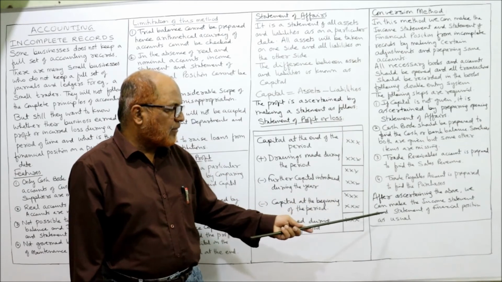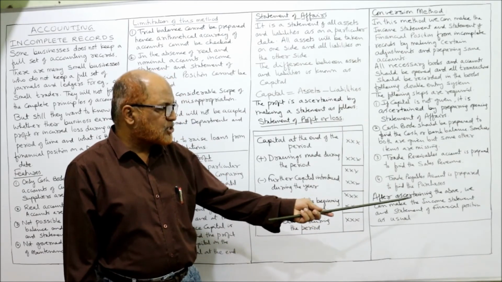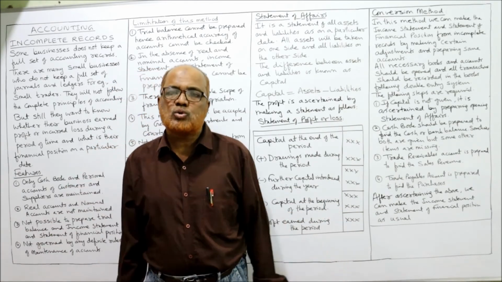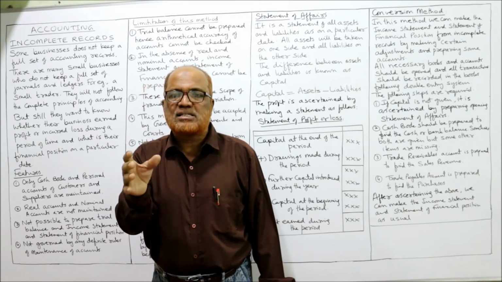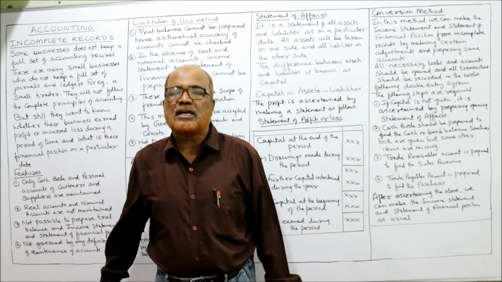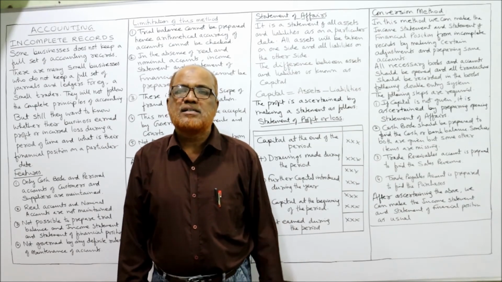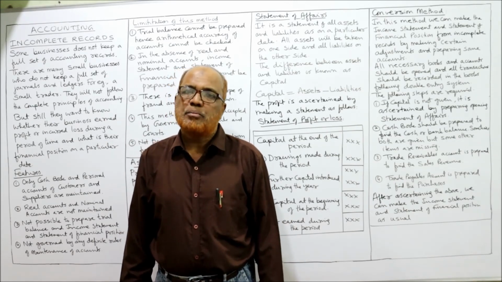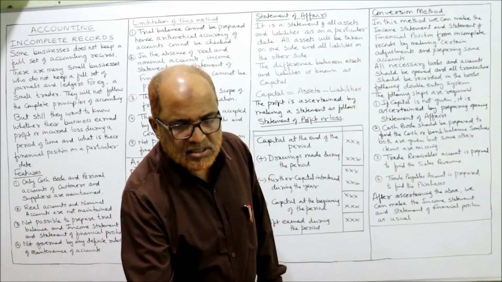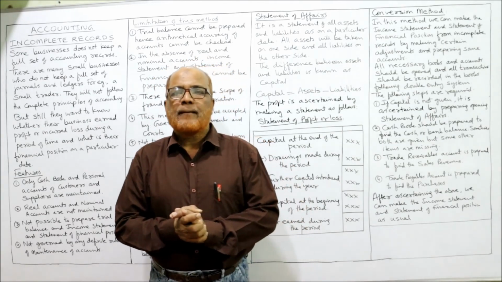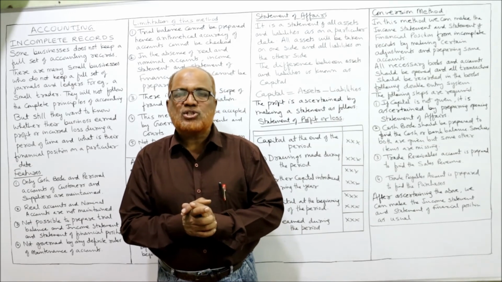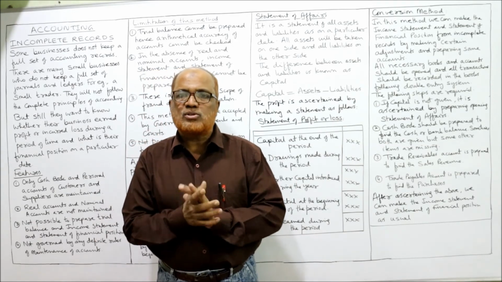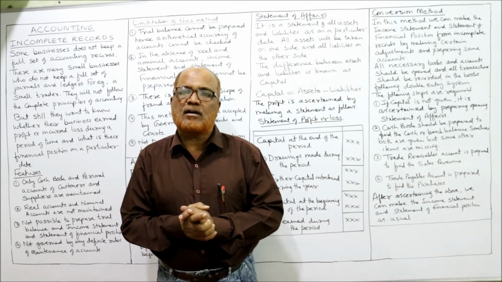After ascertaining the above, we can make the income statement and statement of financial position as usual. So after making so many accounts and adjustments, we can make the income statement and statement of financial position. That's all. So this much is there in theory regarding incomplete records. In the next video, I'll start the problems on incomplete records.